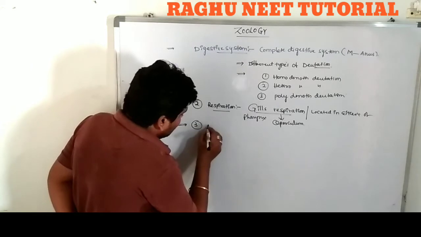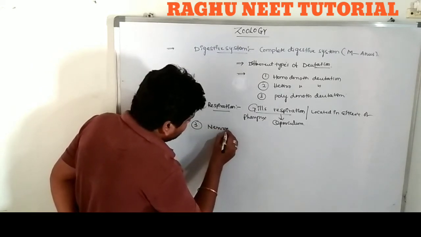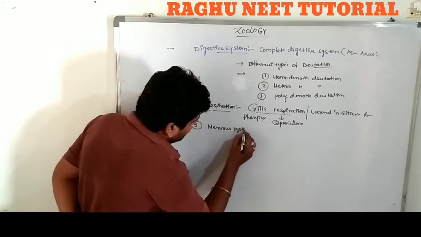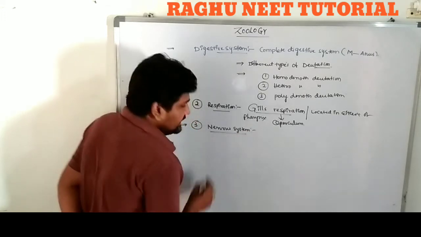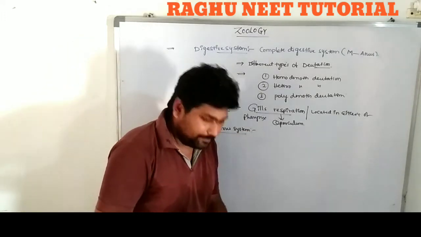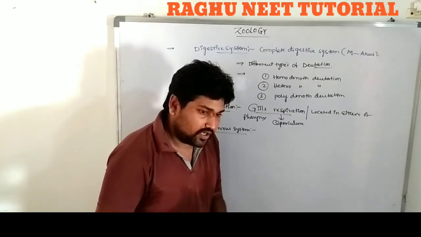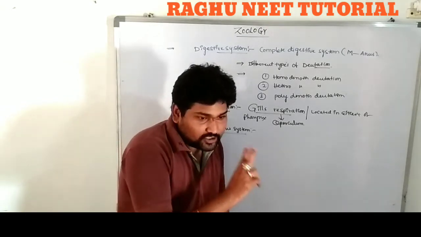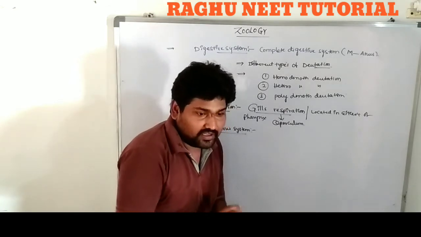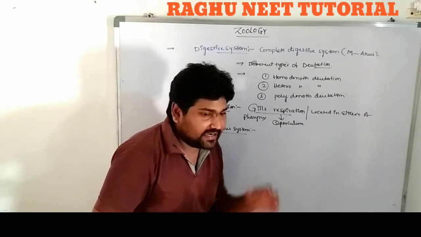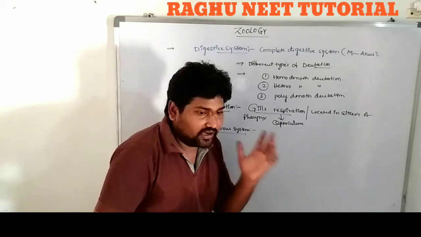Third one is the nervous system. Very important: these are the development of the central nervous system, peripheral nervous system, and autonomic nervous system. The brain is completely covered by two membranes, the dura mater and pia mater, with the absence of the arachnoid mater.